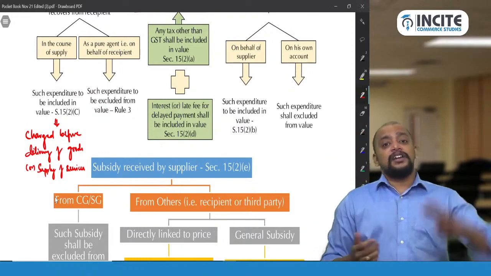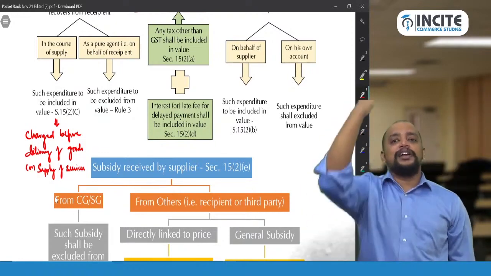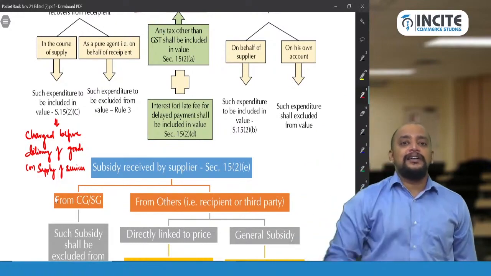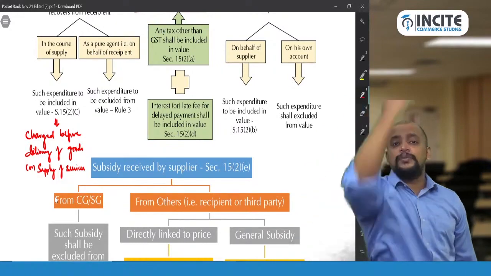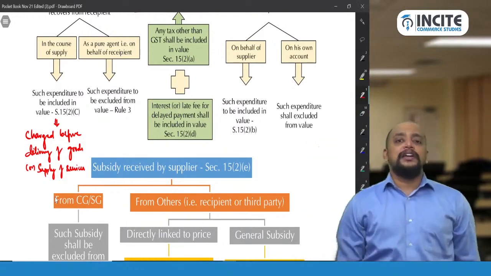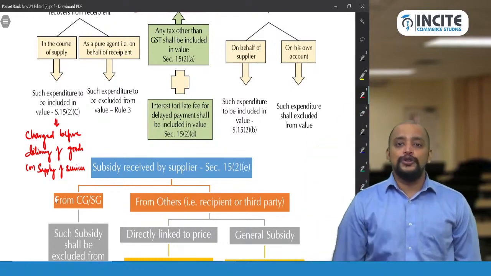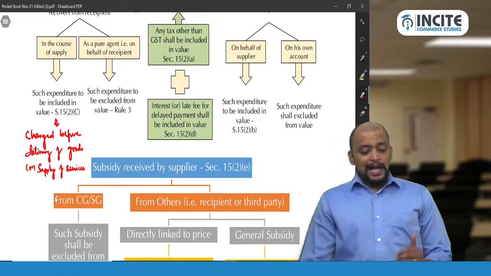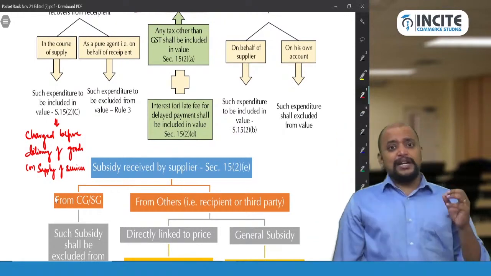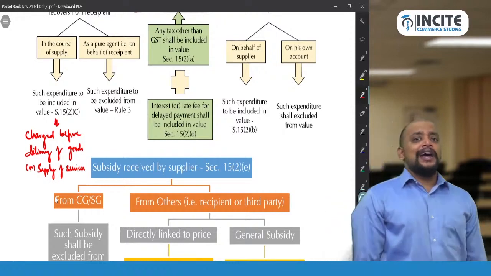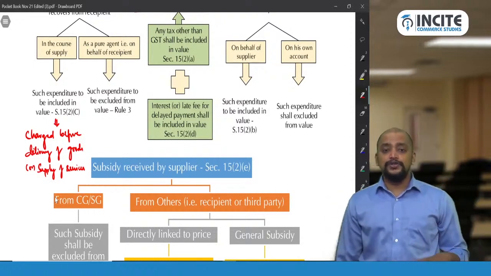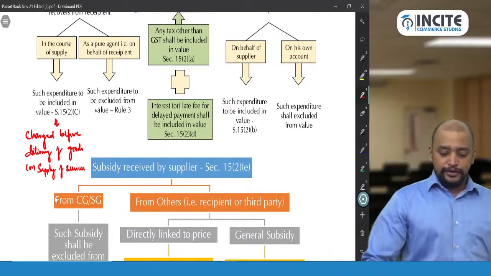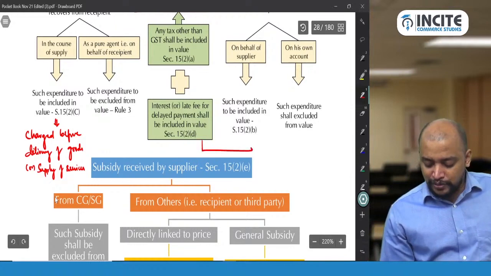And sir, what if there are multiple supplies? Products A, B, C, D, at different rates. Now I collected interest. What should I do? That interest I need to apportion between A, B, C, D, and accordingly I need to take GST on an inclusive basis, and I need to give a debit note. Is it clear or not? And for 15.2d, there will definitely be a debit note, and it should usually be treated as inclusive of GST, unless otherwise specified.